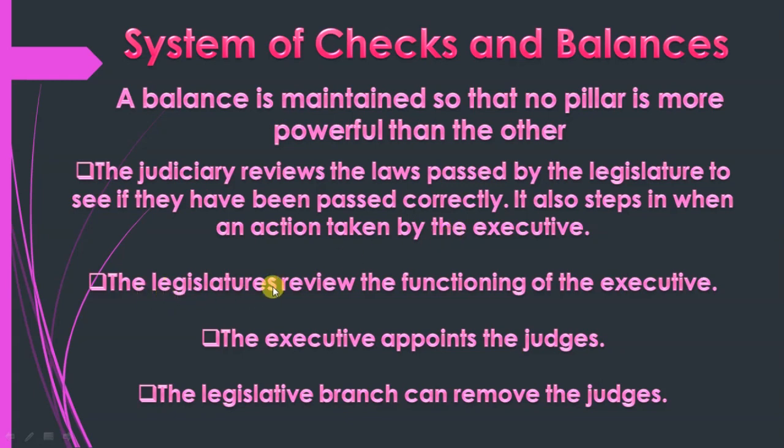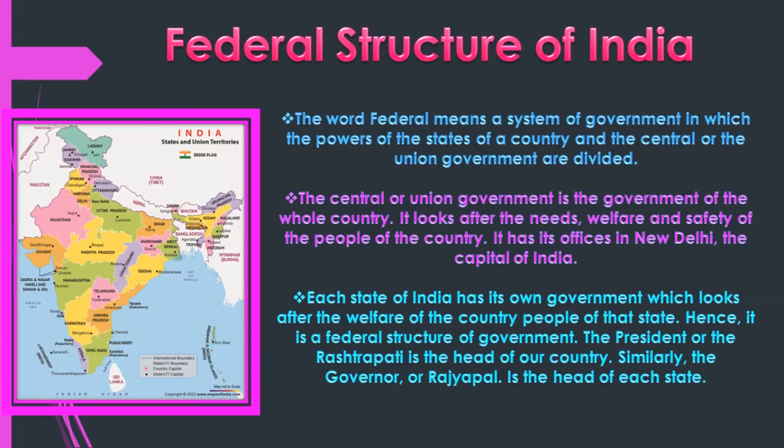The legislature reviews the functioning of the executive. The executive appoints the judges. The legislative branch can remove the judges. So this branch appoints the judges, and this branch can remove the judges. Power is divided between these pillars, so no pillar can use more power. Clear.